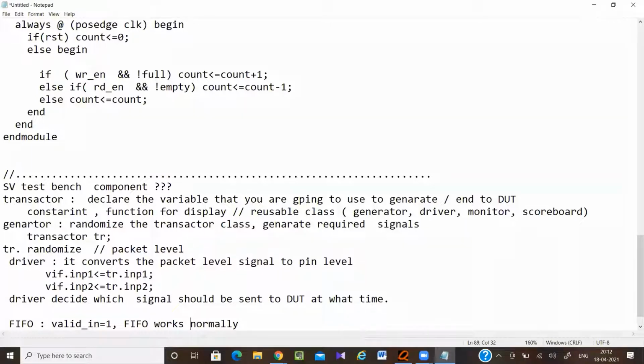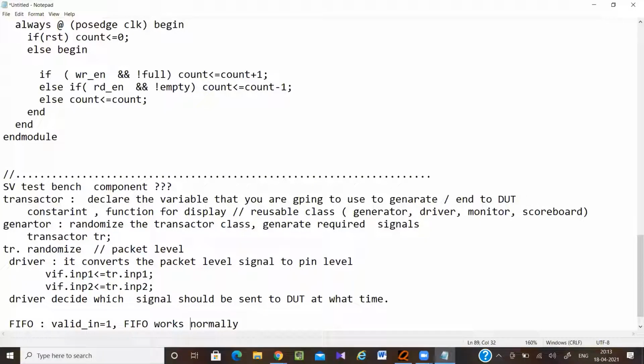The generator doesn't know these things. The generator's work is only to generate those values. Now it's up to the driver. It will decide at what time, which signal you are going to send to the DUT. Let's say whenever valid_in is high, after 3 clock cycles you have to send some signals. So it will be done in the driver. The driver will first make valid_in equal to 1, then it will wait for 3 clock cycles, then it will send all the rest of the signals.